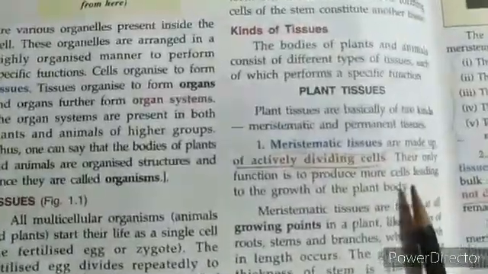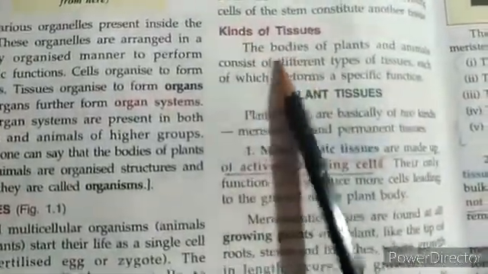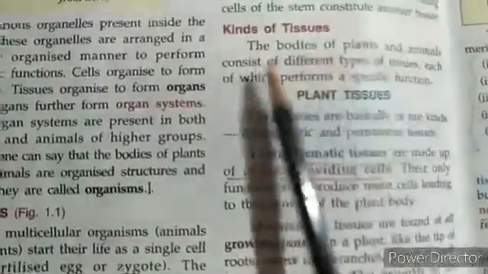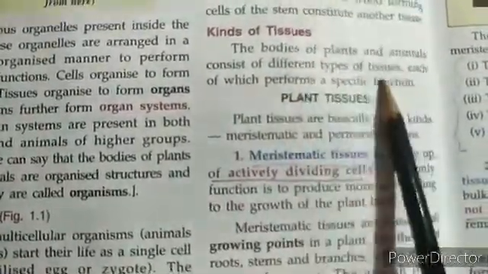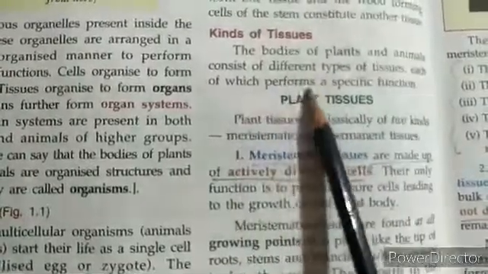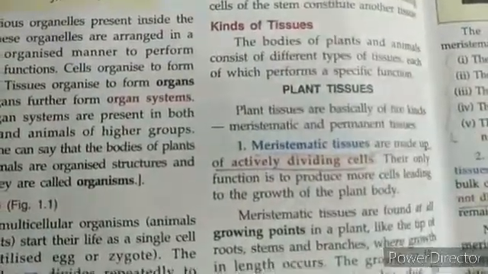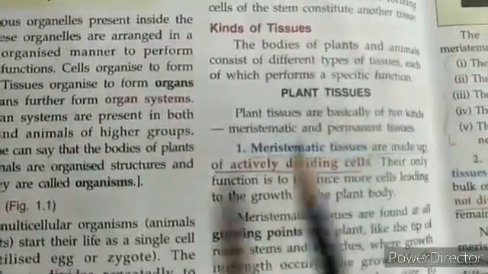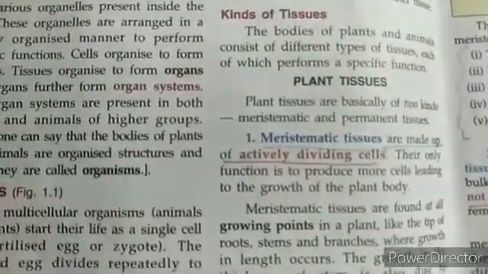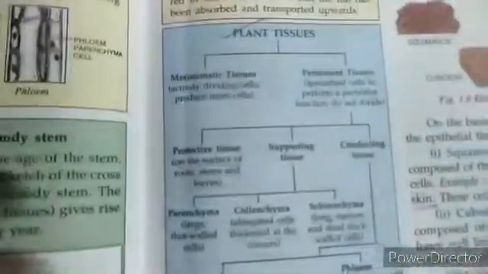Let's have a look at the kinds of tissues. The body of plants and animals consists of different types of tissues, each of which performs a specific function. So first let's have a look at the plant tissue. For this we have a beautiful table. If we have a look at the table, it will be much easier for us to see how plant tissues are divided.